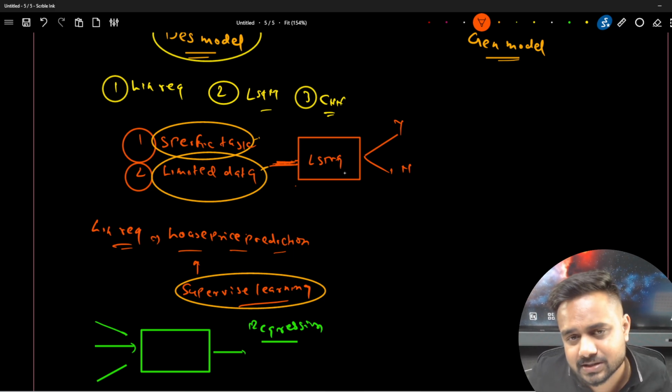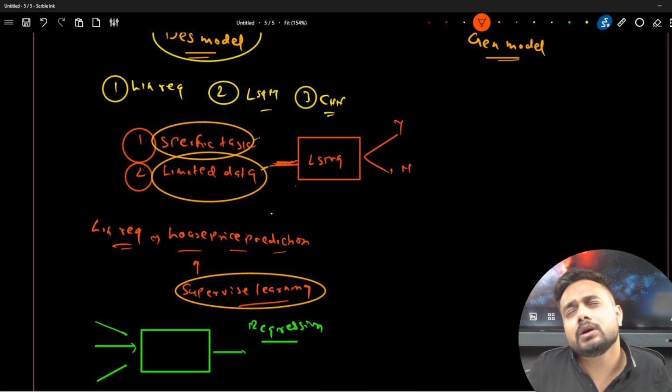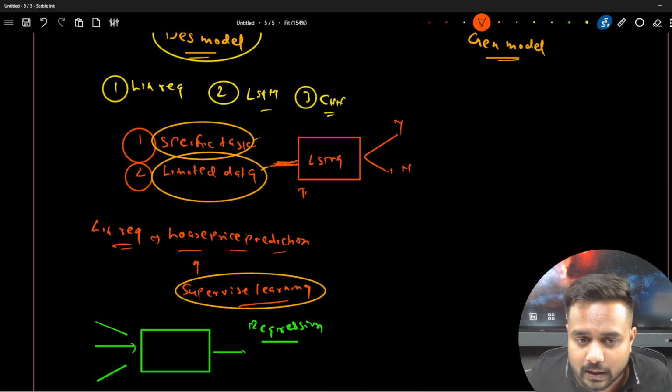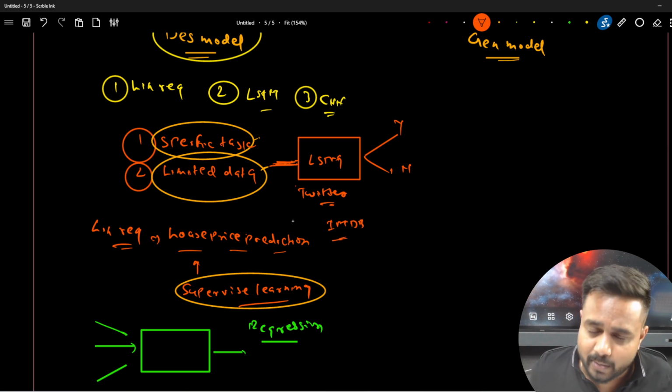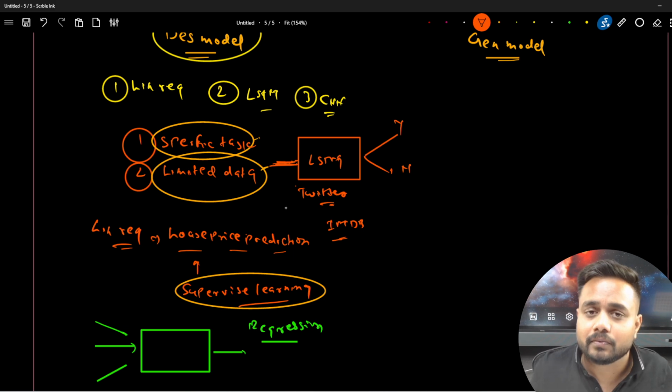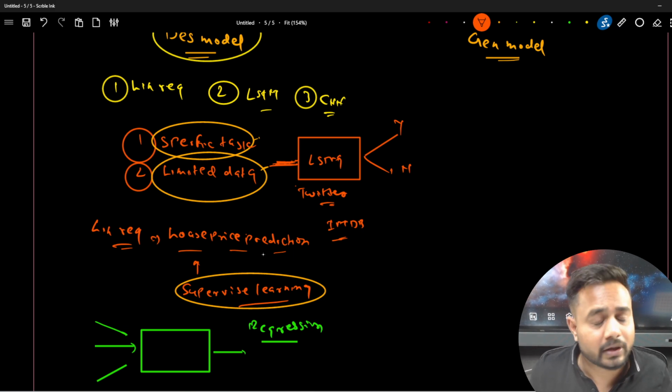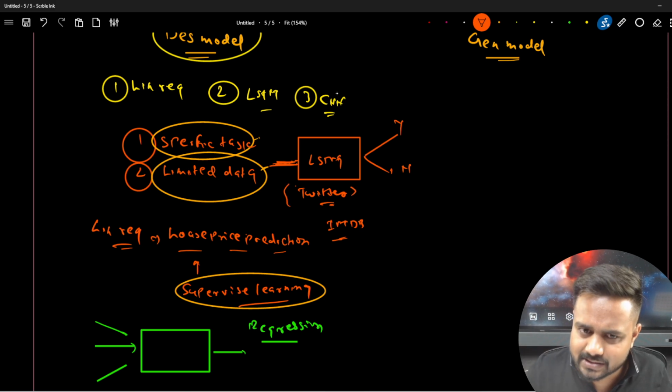Let's say I'm training my LSTM model on top of the Twitter data. Now can I do the same thing? Can I use the same model on the IMDb data for checking the good or bad review? No, it is not possible. We cannot do that. So there is an issue over here. There is a problem.